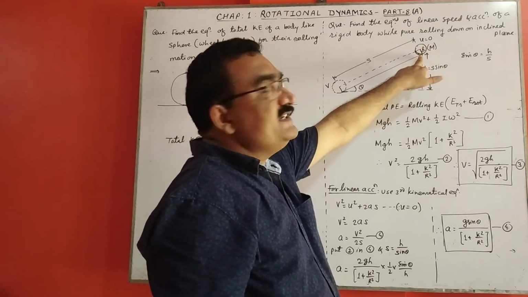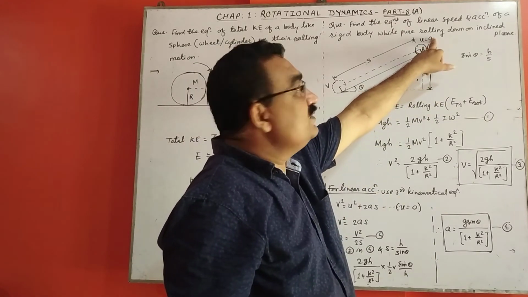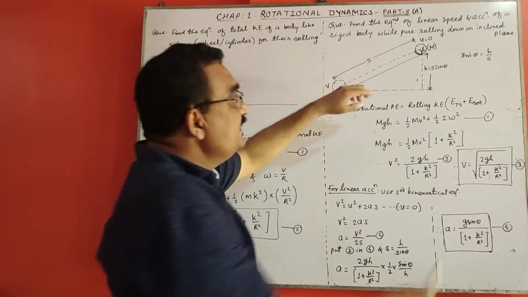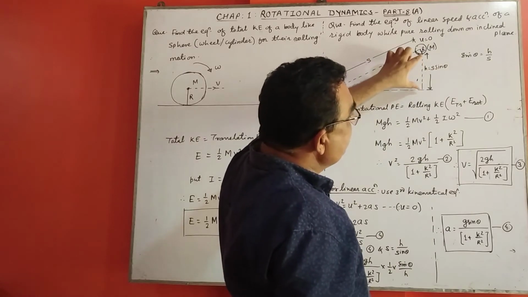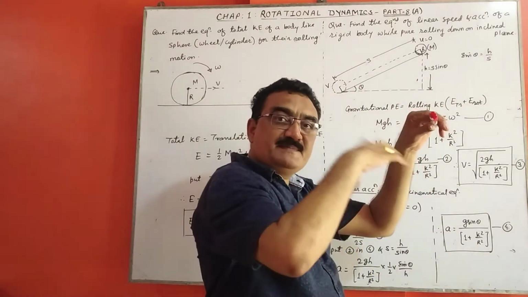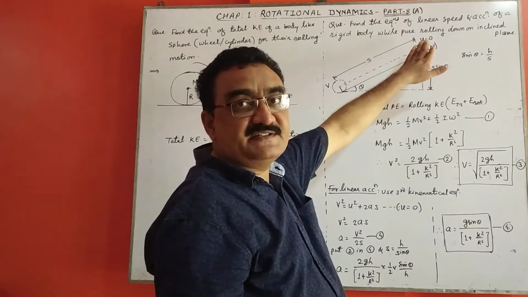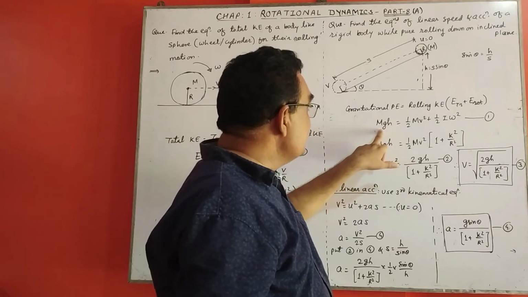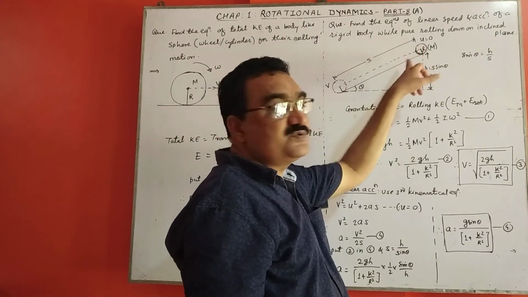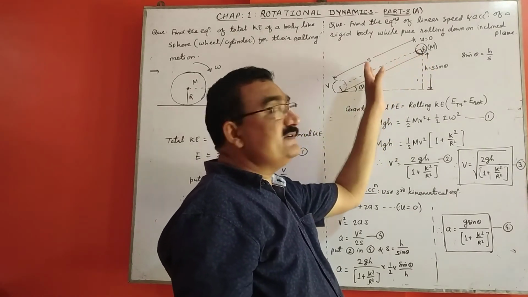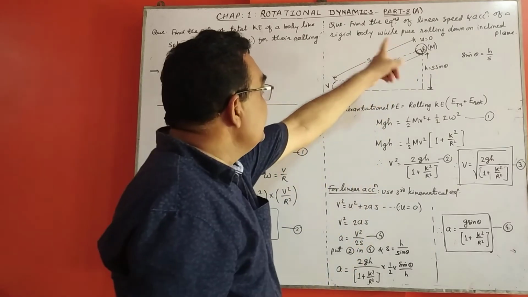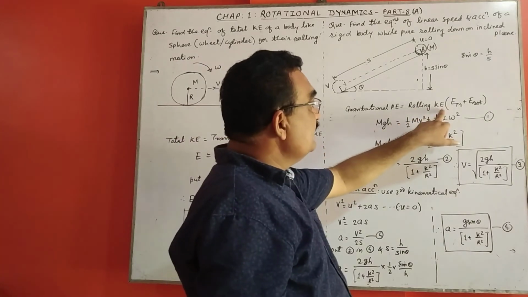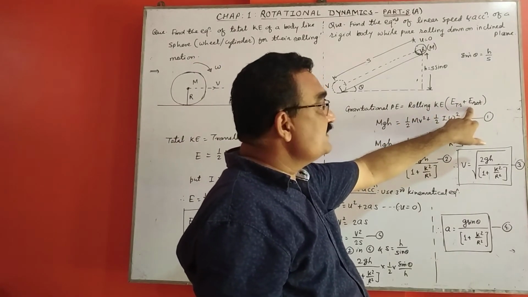Now this body is initially at rest, so its initial velocity is 0, and when it reaches the bottom, its final velocity becomes v. When the body is held here at height h, it possesses maximum potential energy. At that time kinetic energy is 0. That maximum potential energy is called gravitational potential energy, which is mgh. When it rolls, that energy is slowly converted into kinetic energy. It is rolling motion, so it possesses translational and rotational energy. So rolling kinetic energy is E translational plus E rotational.